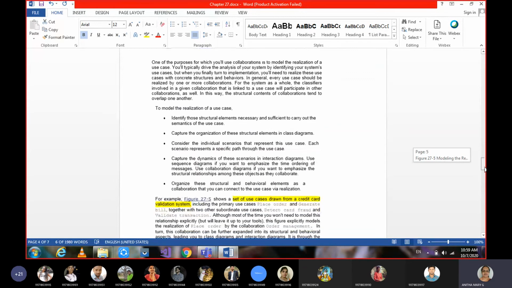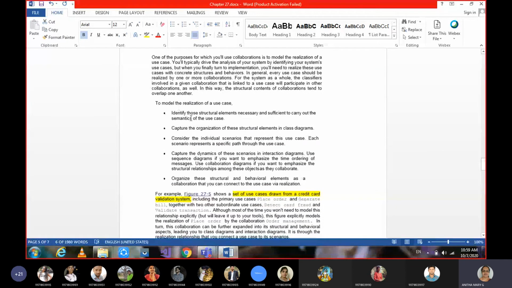So here the example given is just like the previous one. In order to model the realization of a use case, first we have to think of the structural elements which are sufficient to carry it, and you organize these structural elements in the class diagram. And each should be an individual scenario. Scenario is nothing but a part of a use case. A sequence of actions makes a use case, but each kind of such action we call a scenario. And the dynamics of the scenarios we can show in the interaction diagrams.